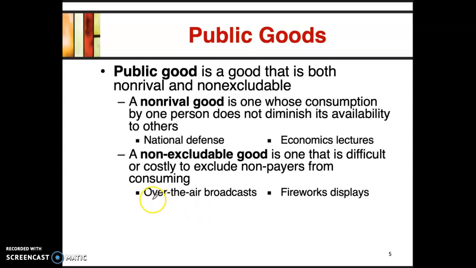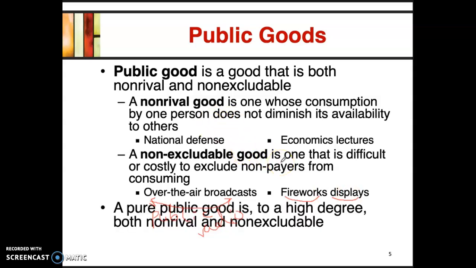We have over-the-air broadcasts, like listening to a radio station or public radio. Public radio, for example, is a non-excludable good. You don't need to pay to listen to public radio, so over-the-air broadcasts are good examples of public goods. Also, we have fireworks displays. You don't need to pay for a fireworks display, especially on July 4th. You can watch it without paying for it. That is what we mean by a non-excludable good, and that is what we mean by a non-rival good.